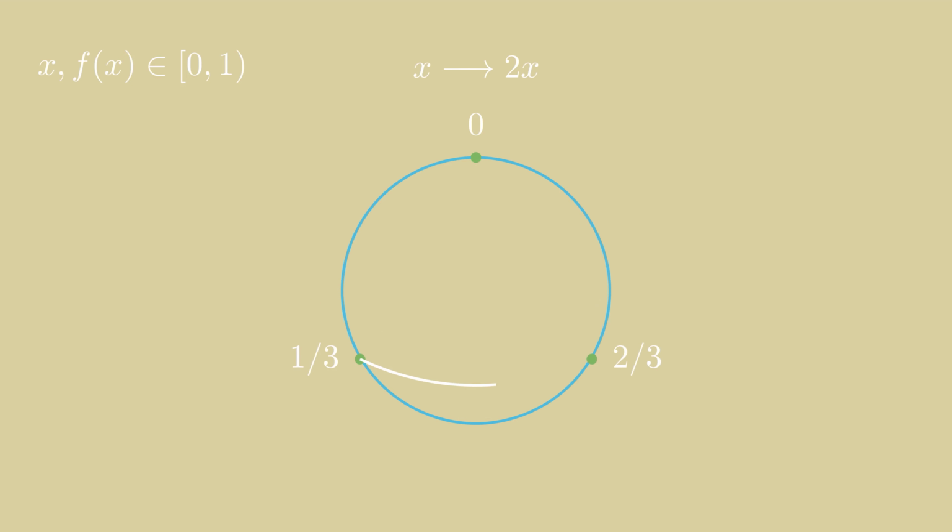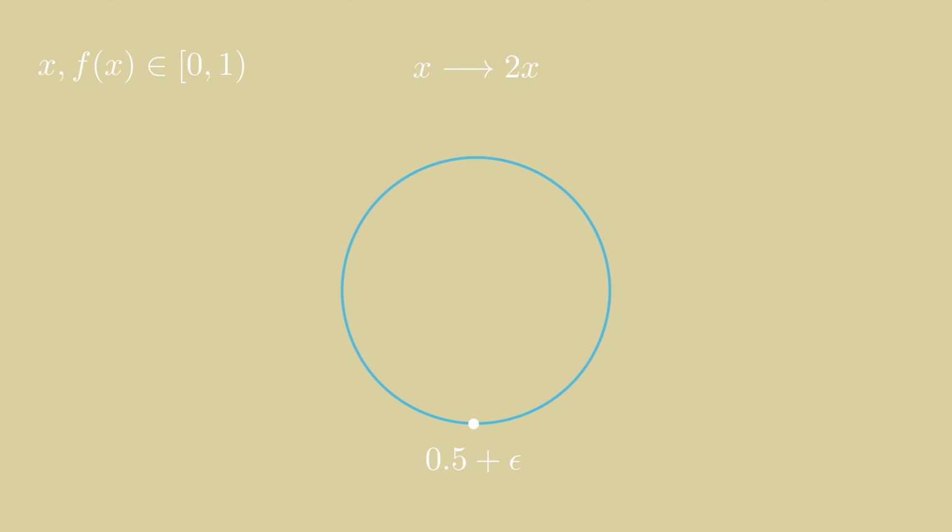Let's observe another value, say 2/3. When iterated, it seems to move to 1/3, then back to 2/3, then back to 1/3. We call this a cycle, specifically a 2-cycle, because it takes 2 iterations to get back where we started. Picking a point such as 0 yields a 1-cycle, that is, a cycle that takes 1 iteration to get back to the same number. For those who know graph theory, yeah, we kind of stole your notation, whoops.